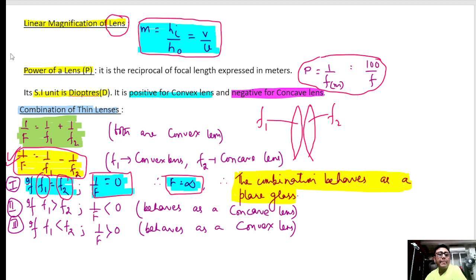Similarly, if f1 is greater than f2, then what happens? 1 by f will be less than 0, 1 by f will be negative. So it behaves as a concave lens. Please keep these things in note.